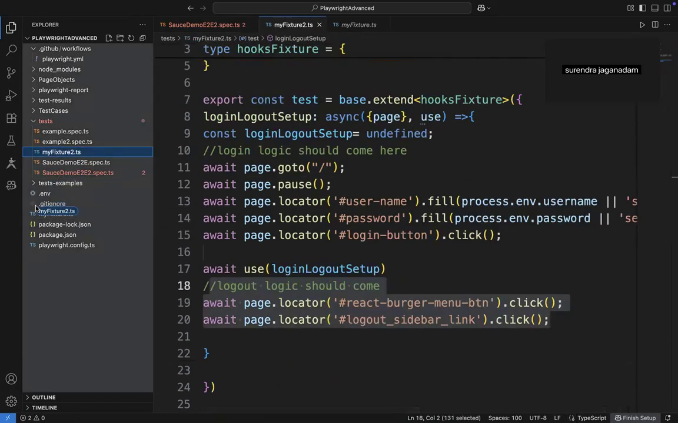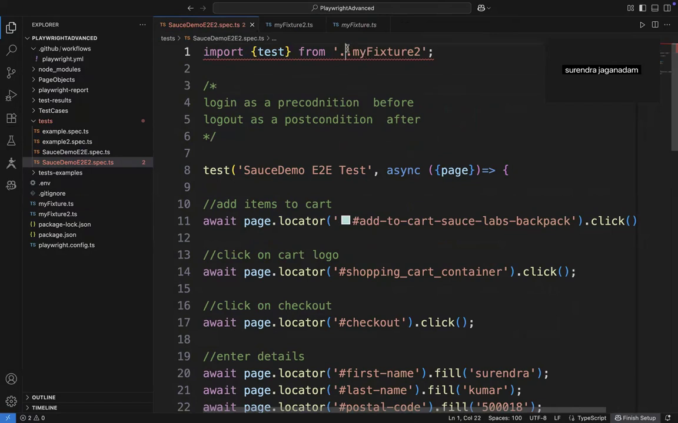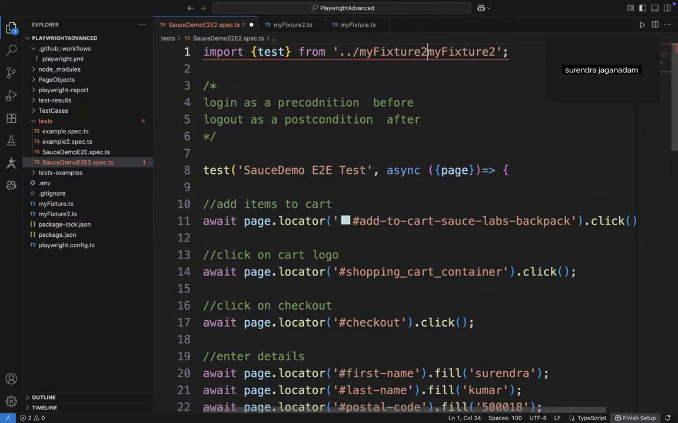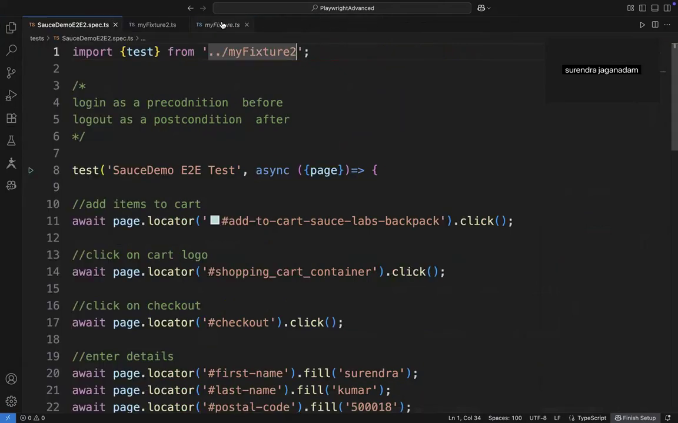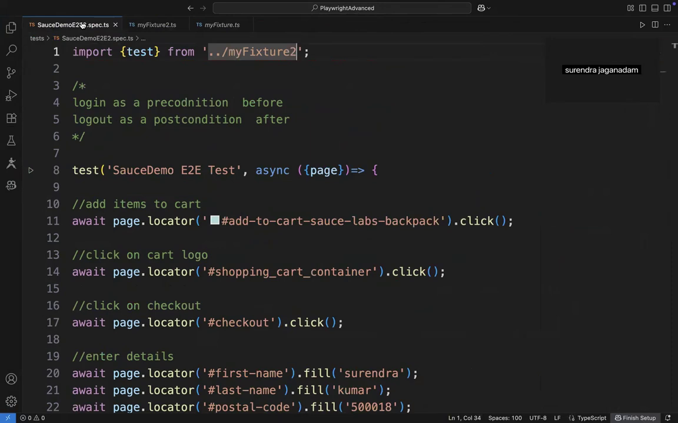Okay, let me pull it out. So here my fixer 2, I just moved out, and here in my test, right? So here hyphen slash my fixer 2. Okay, so I just imported this particular my fixer 2. That's fine. So here in that particular fixer, we have an export to. That's fine. So we have done this particular chunk.